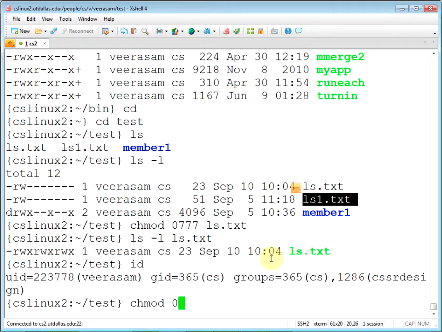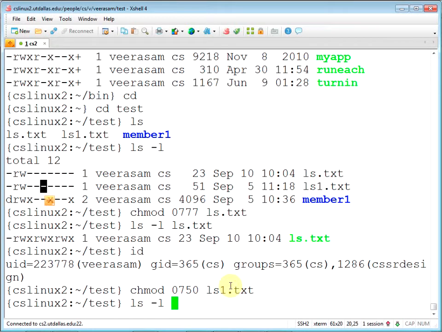07. That 7 is for me, the owner. The next 7 is for the group. In fact, if I want to give the group only read and execute, let's say, I can do 7 5. What is the 5 for? 101, right? So that means read on and execute on, not write. So you can do something like that.